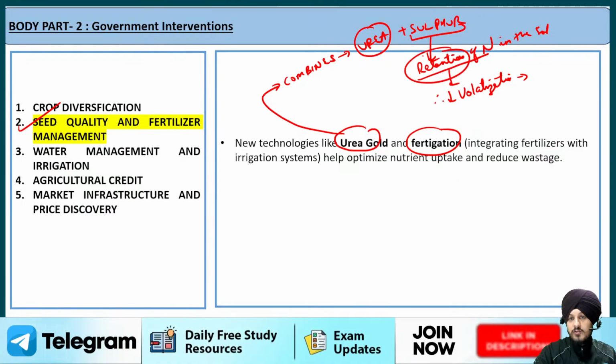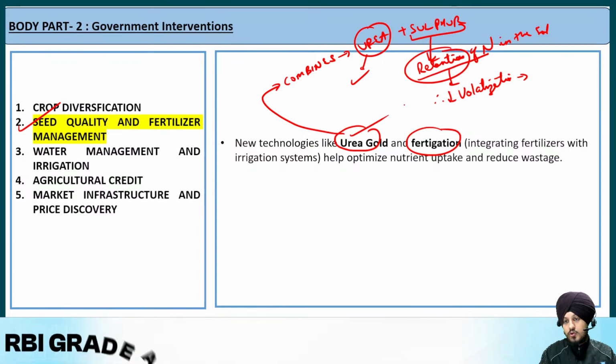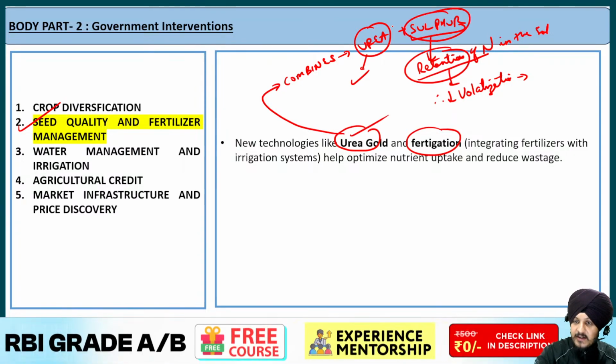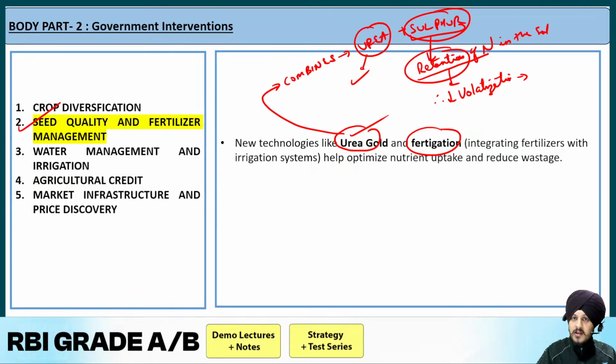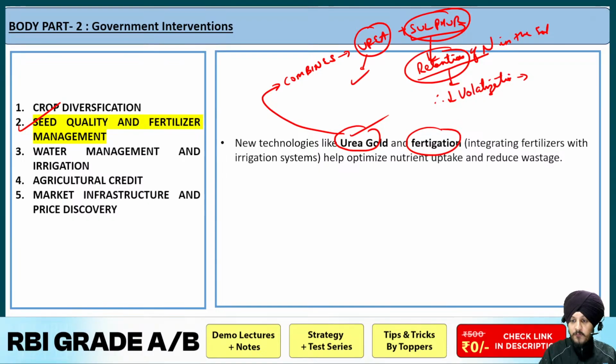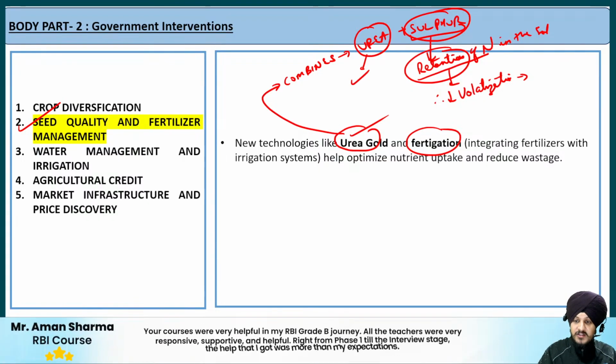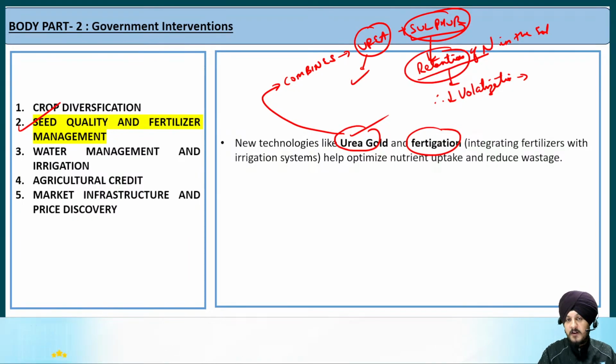Now this retention was a problem with respect to ordinary urea. So urea gold has been able to solve this problem by combining sulfur in it, and sulfur helps in that retention. So it helps to retain the nitrogen in the soil for a longer period of time. Fine, which of course helps in better fertilization of the crops, and also helps in minimizing the wastage of fertilizers.